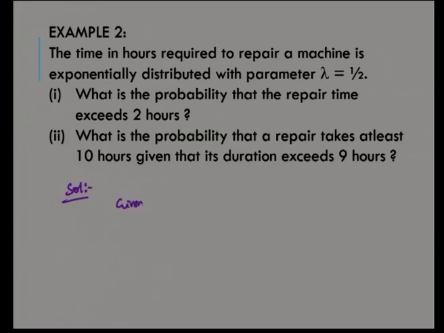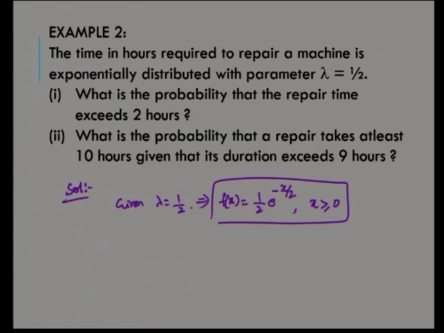Given lambda is equal to 1 by 2, therefore, f of x is equal to 1 by 2 e power minus x by 2 for x greater than or equal to 0. You are asked to find the probability that repair time exceeds 2, P of x greater than 2. First, it is the integral from 2 to infinity of f of x dx, which is the integral from 2 to infinity of 1 by 2 e power minus x by 2 dx.